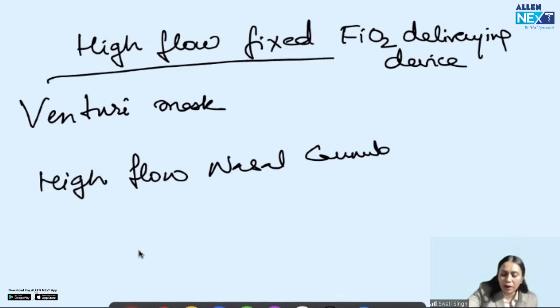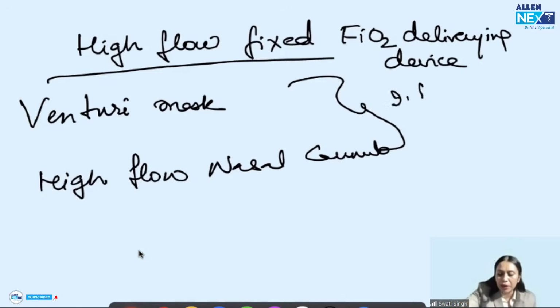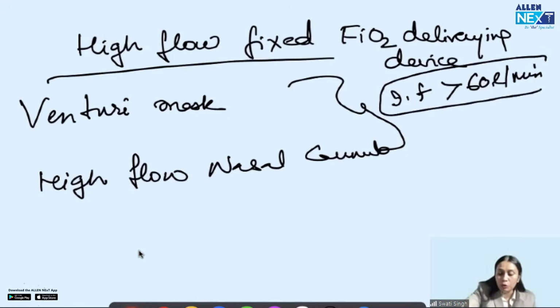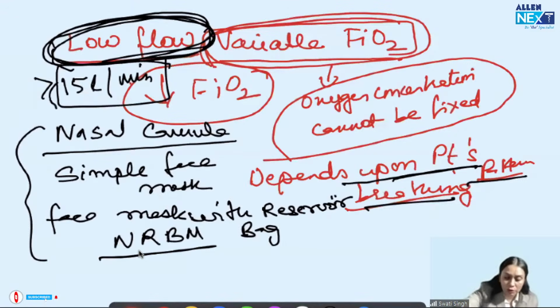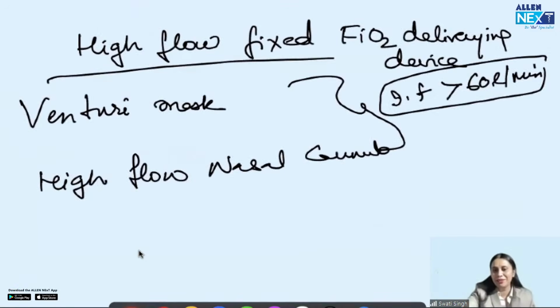Guys, both the devices, Venturi mask and nasal cannula, can give inspiratory flow up to 60 liter per minute, right? Imagine the low flow devices were giving only 15 liter per minute, and high flow devices are giving 60 liter per minute, right? So they are high flow. They will supplement in the oxygen requirement.